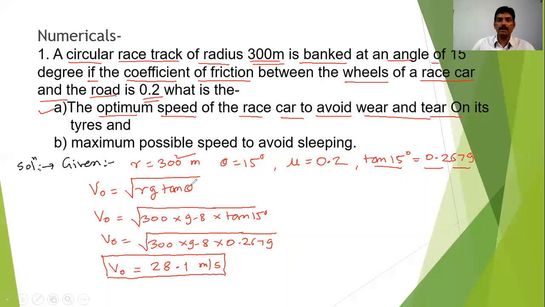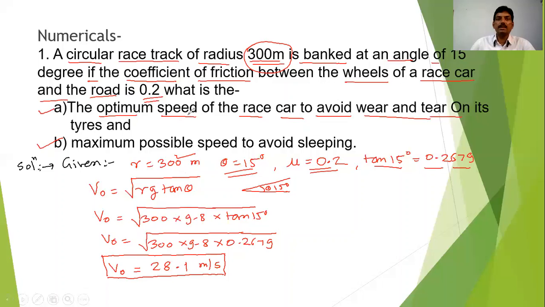So this is the optimum speed when the radius is given as 300 meter, theta is given as 15 degree, and the coefficient of friction is given as 0.2. Understood? Now the next point, B.